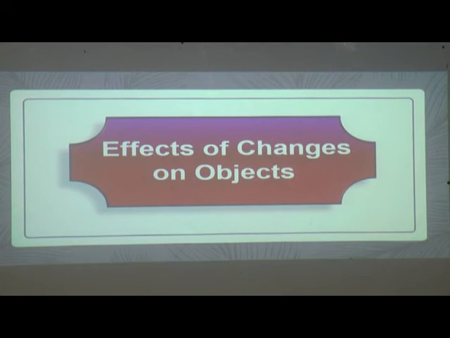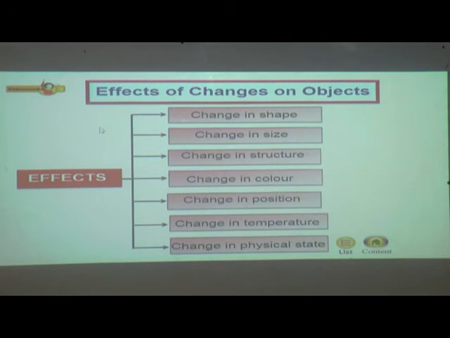Now, effects of changes on objects. You can see here that effects of changes on objects are divided into many parts, like change in shape, change in size, change in structure, change in color, change in position, change in temperature, and change in physical state. Now we are going to see about these one by one in detail.